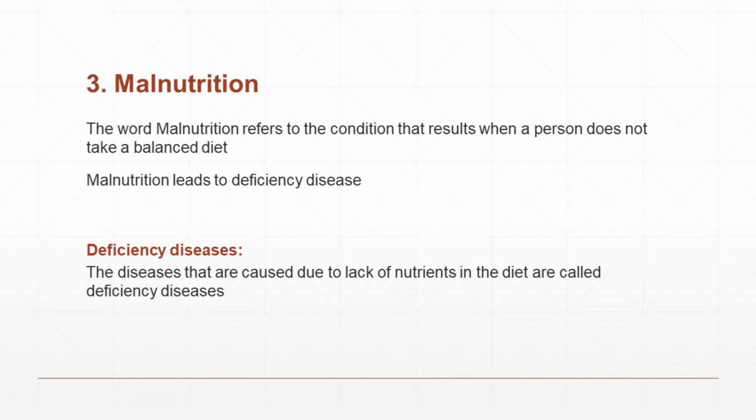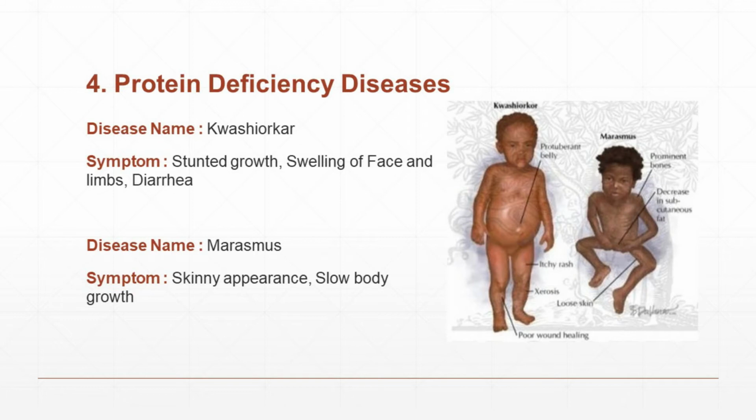Now first let us learn about protein deficiency diseases. The name of the disease is called Kwashiorkor. You have to pronounce properly. So repeat it. Kwashiorkor. The symptom is stunted growth. They will not show the proper growth.